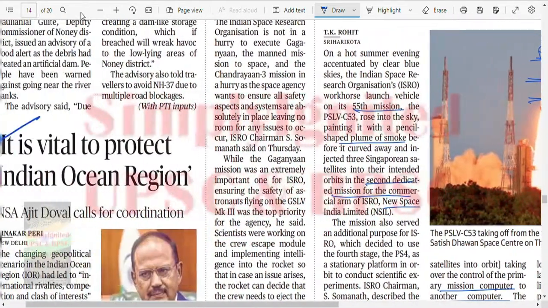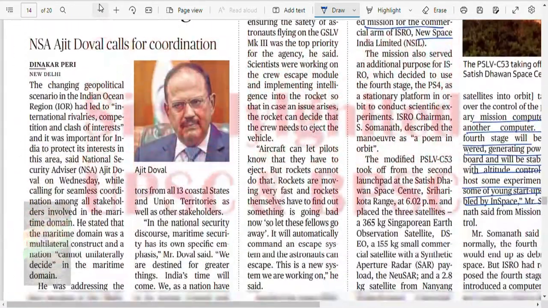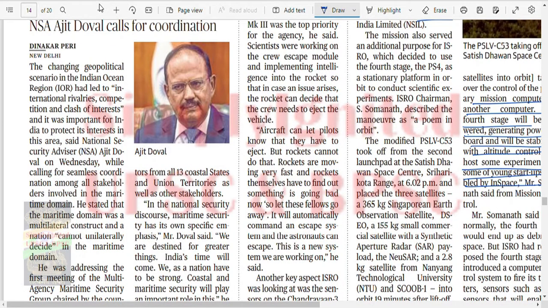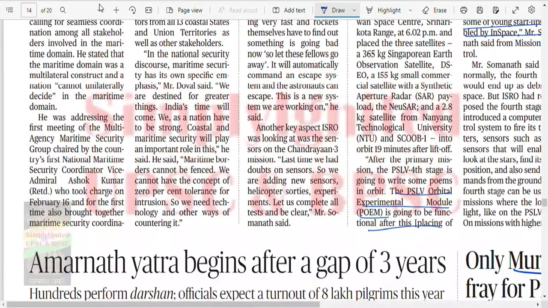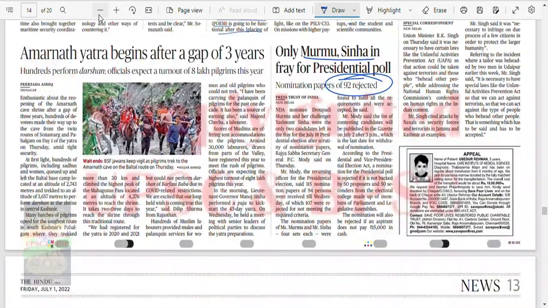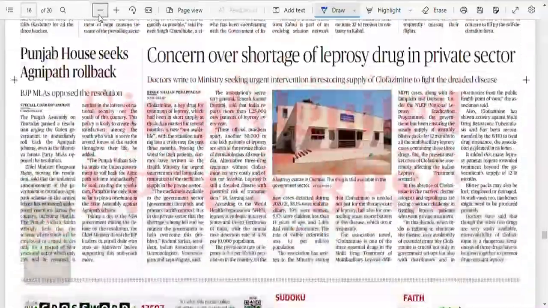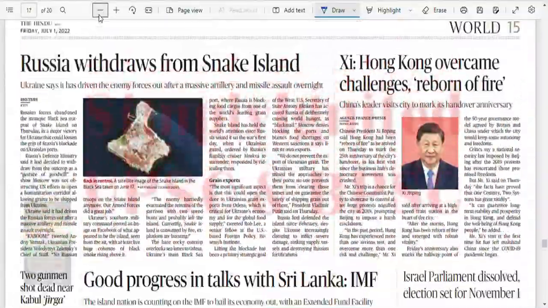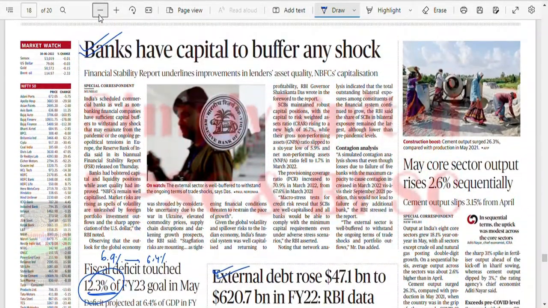Now let's see if anything else is there. It is a vital project, IOR. The NSA has called for coordination. The changing geopolitical situation has led to international rivalries and all those things. He was addressing the first meeting of the multi-agency maritime group. Fine, you give it a read. It is easy. It is from the notes only. Let's see if anything else is remaining on these pages. Nothing here. Okay, on the non-economy page we have three news items. Fine. So let's see.